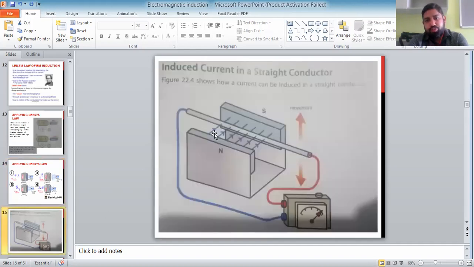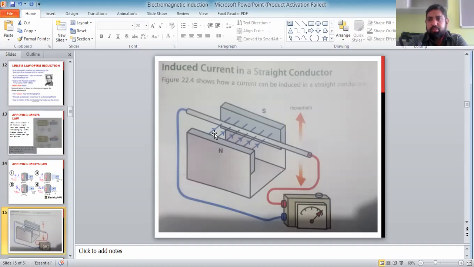Next, we can move on to induction of current if we have a single conductor moving in a magnetic field. Like in electromagnetism, there was a magnetic field of a single current carrying wire, then a magnetic field of a solenoid. So here also we had induced current in the solenoid and in this coil. For this setup, we can use Fleming's right hand rule.